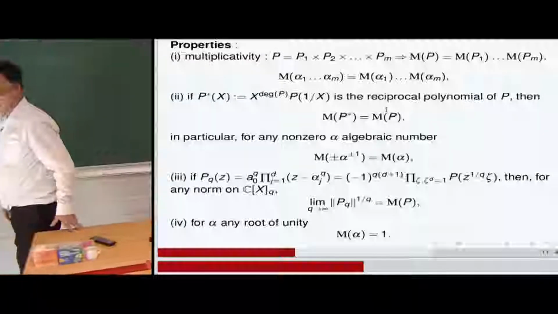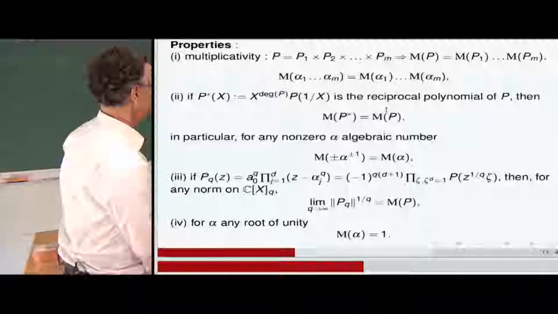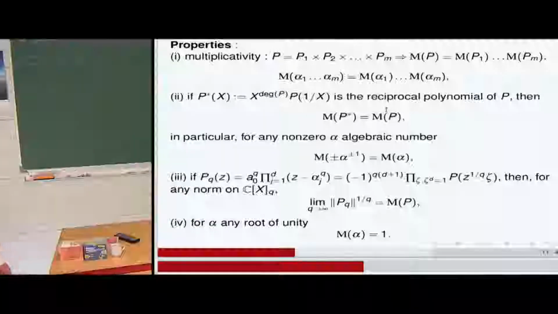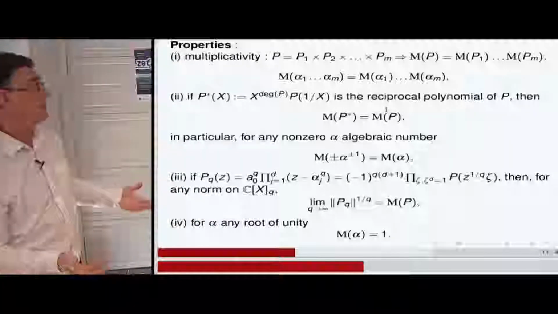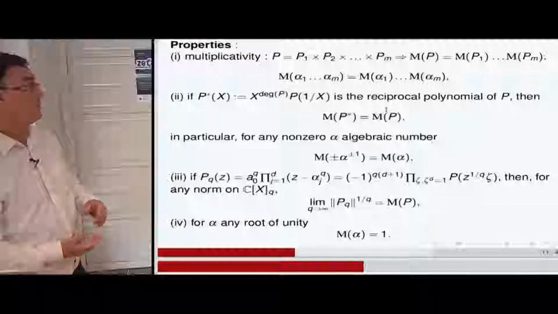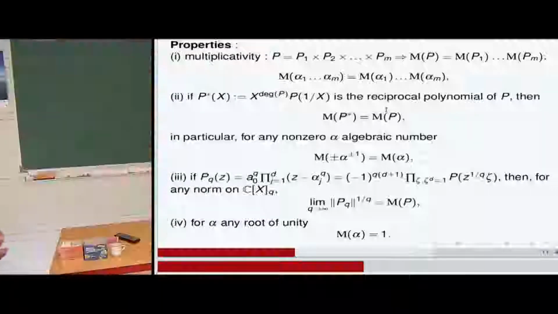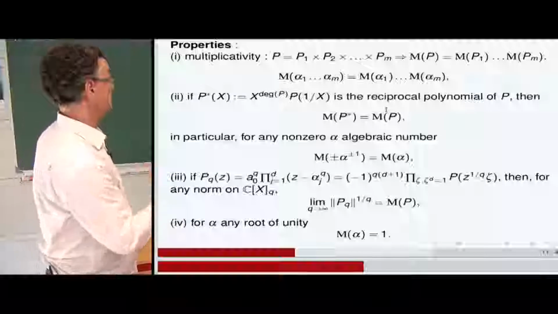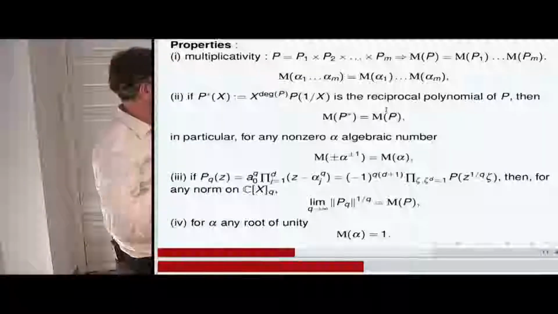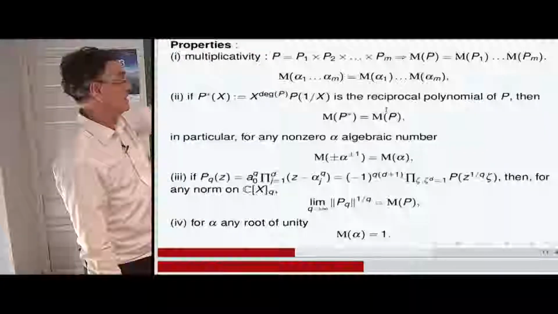So some people have used that to allow a numerical approach of the Mahler measure of some very difficult polynomials. The idea of raising the roots alpha j of a polynomial to a certain power goes back to an American mathematician called Pierce, before Lehmer, in the 20s. And there are Pierce numbers. I will come back to that. So for alpha any root of unity, as I said, alpha is a root of a cyclotomic polynomial. The Mahler measure is 1.